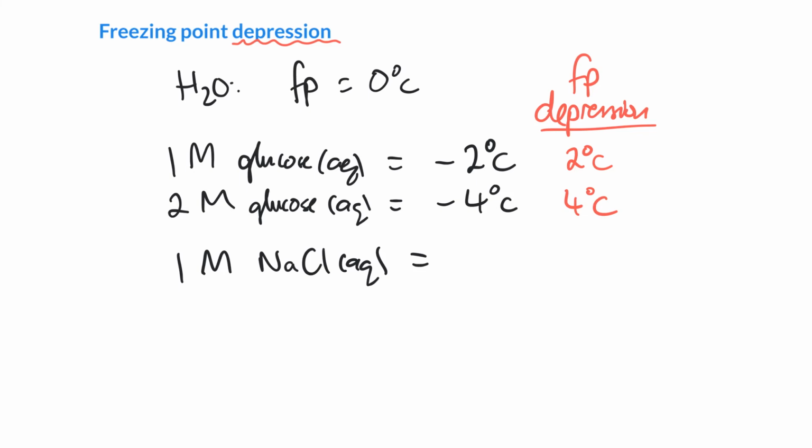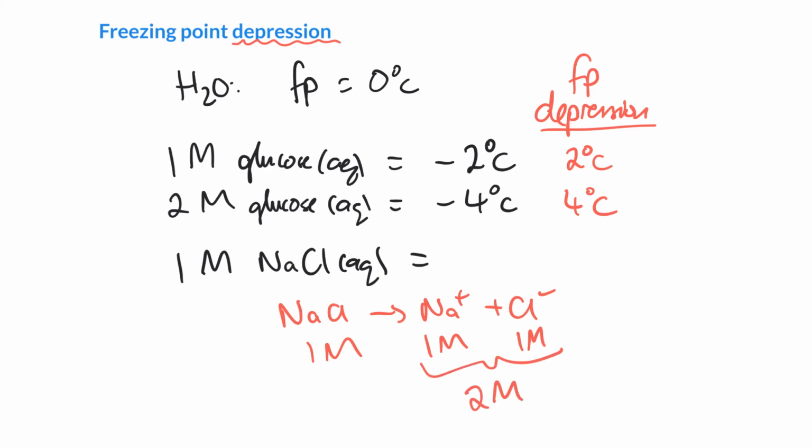So 1 molar sodium chloride, because sodium chloride actually breaks down into 2 things, right? It breaks down into sodium and into chloride. So if this is 1 molar and it breaks down into 1 mole per liter of each thing here, that gives us a total concentration of 2 molar. So what will its freezing point likely be? Will it be like the glucose that's 1 molar or the glucose that's 2 molar? And the answer is it behaves like the 2 molar glucose because it's 2 osmolar. So it actually would freeze at -4 degrees C. And if you like, that has a freezing point depression of 4 degrees C.